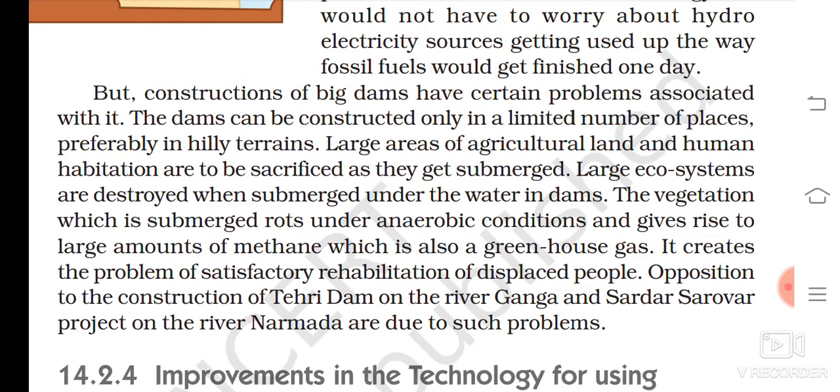Larger areas of agricultural land and human habitation are to be sacrificed as they get submerged. Large ecosystems are destroyed when submerged under the water in dams. The vegetation which is submerged rots under anaerobic conditions and gives rise to a large amount of methane, which is also a greenhouse gas. It creates the problem of satisfactory rehabilitation of displaced people. Opposition to the construction of Tehri Dam, please underline, two dams are coming. Tehri Dam on the river Ganga and Sardar Sarovar project on the river Narmada are due to such problems.